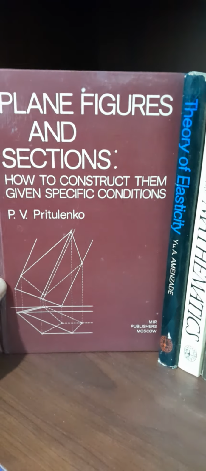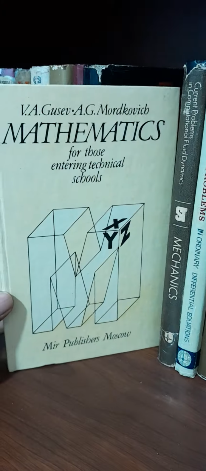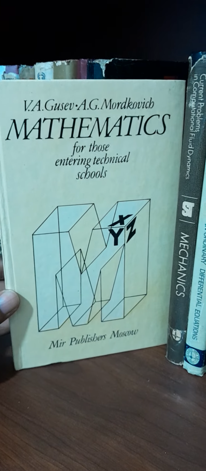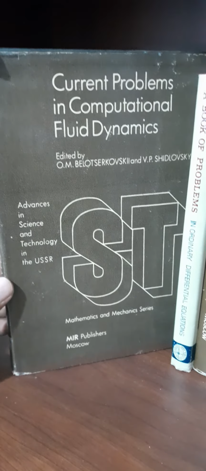So this one, Plane Figures and Sections, how to construct them given specific conditions. This one, The Theory of Elasticity, Mathematics for those entering technical schools, Current Problems in Computational Fluid Dynamics, Advances series.